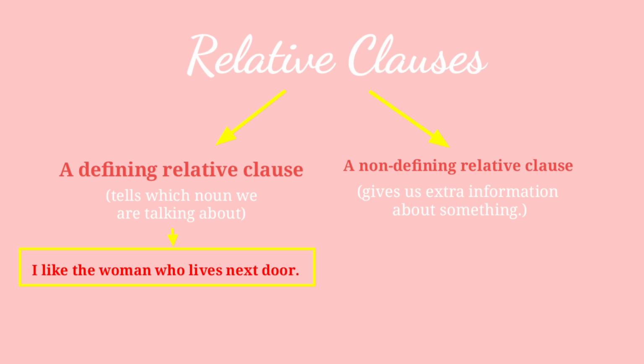We don't need this information to understand the sentence. Example: I live in London, which has some fantastic parks. Everybody knows where London is, so which has some fantastic parks is extra information.